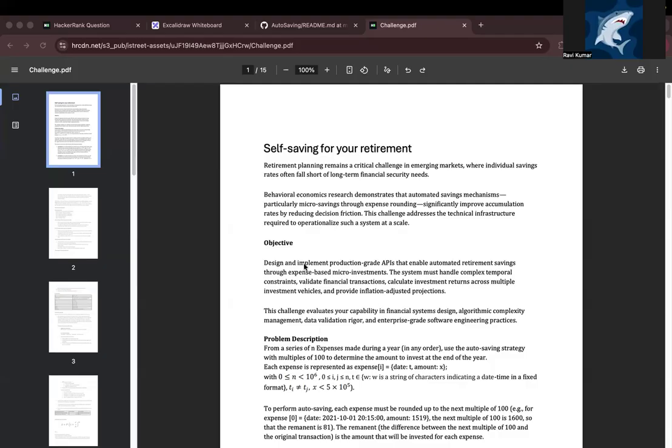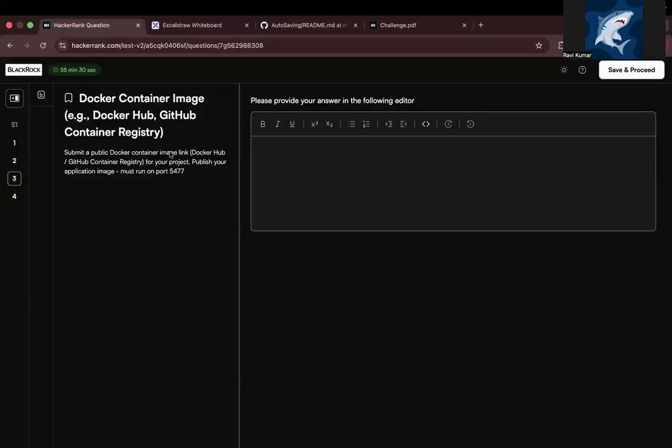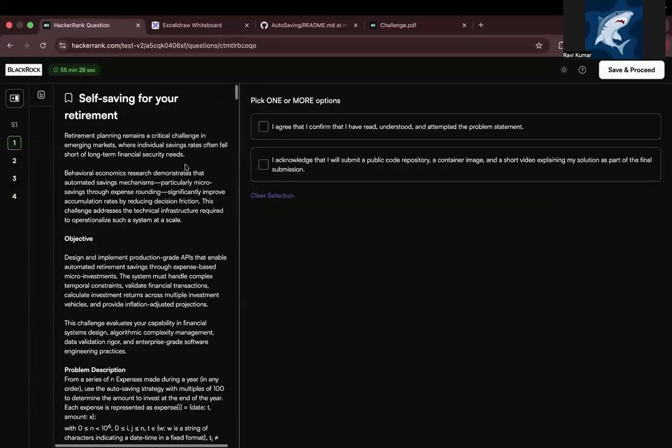Project built as a part of this hackathon. Here, the idea is simple. We convert everyday expenses into simple savings automatically, apply some time-based financial rules, and then show how these savings grow over time using investment options like index funds and the NPS.